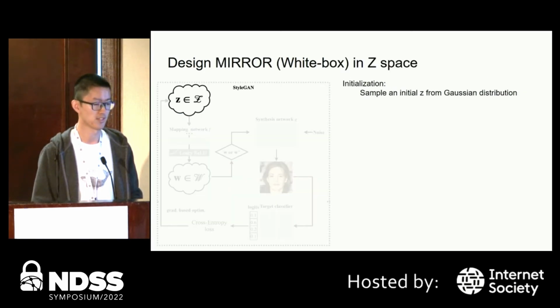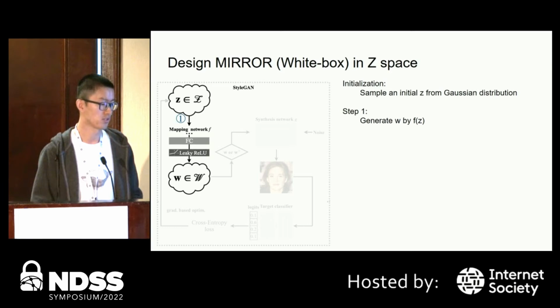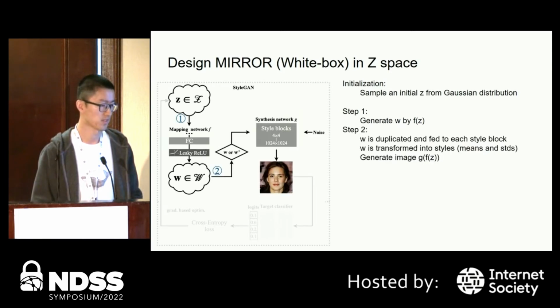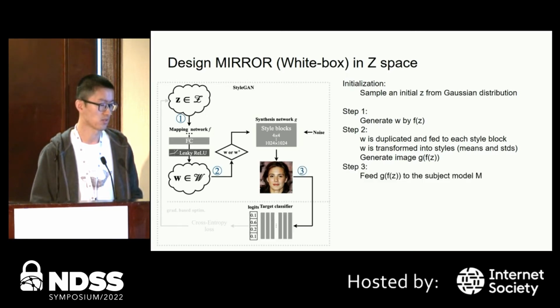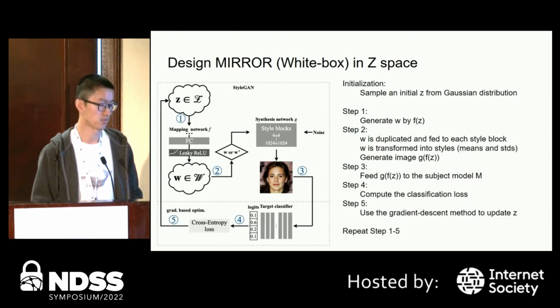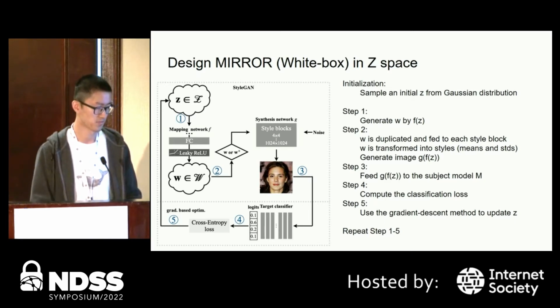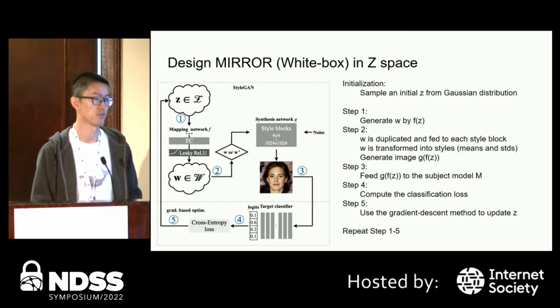Now let's see how we design our white box inversion approach. We first initialize Z by sampling the Gaussian distribution. In step 1, we generate W by applying F on Z. In step 2, we use the W to generate styles, and the styles are used to generate the image. In step 3, we feed the generated image to the subject model. In step 4, we compute the classification loss, such as the cross-entropy loss. In step 5, we use the gradient descent method to update Z. We will repeat steps 1 to 5 until we succeed or reach the maximum iterations.